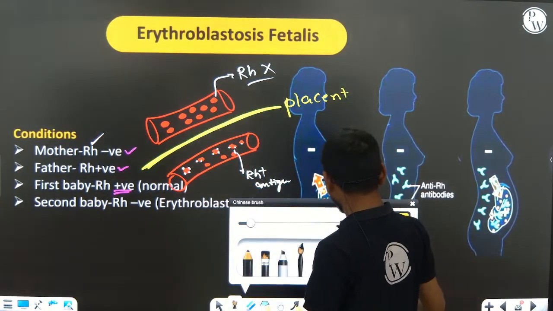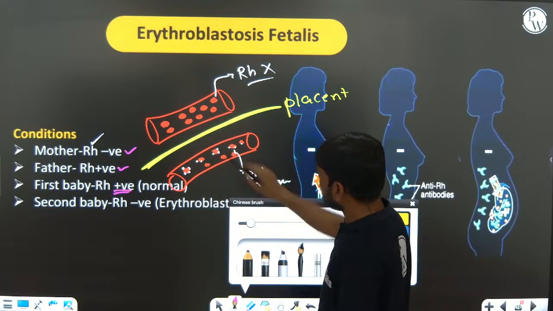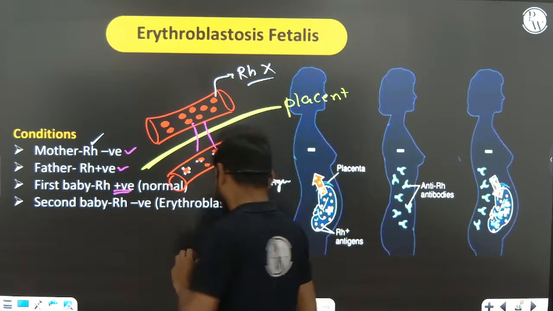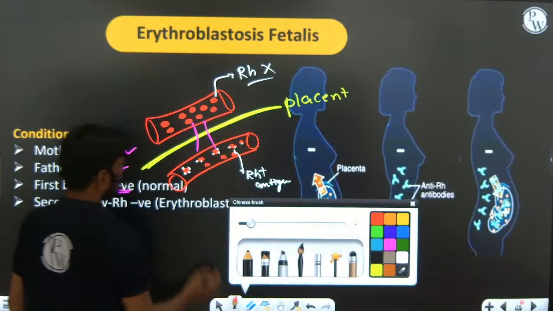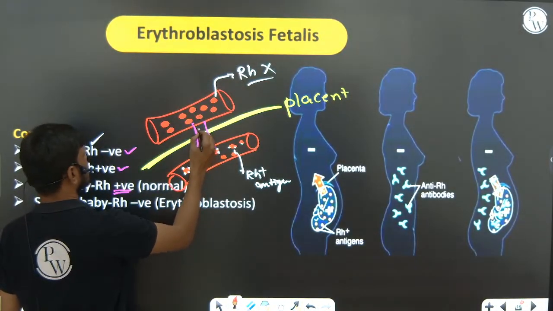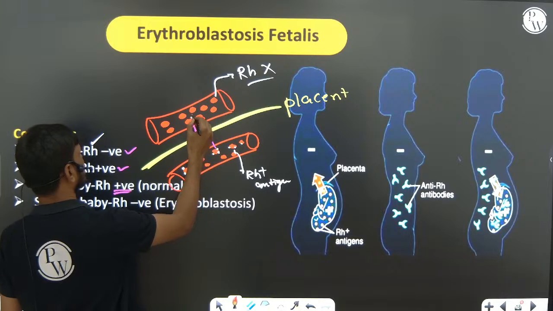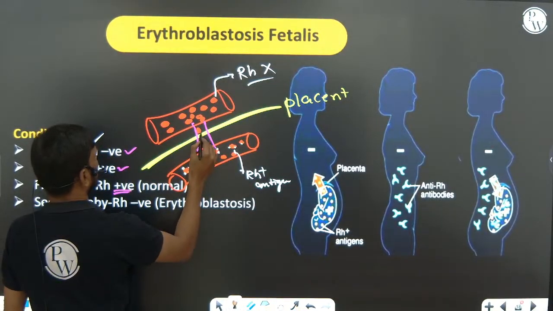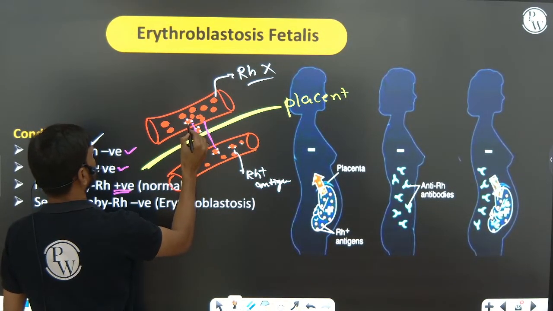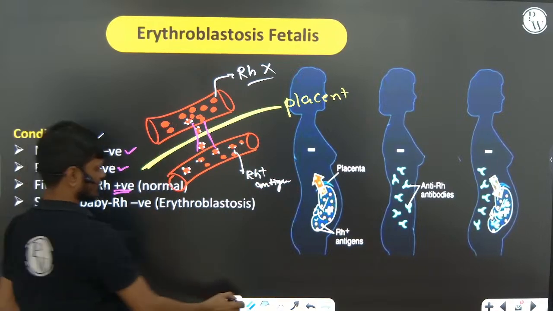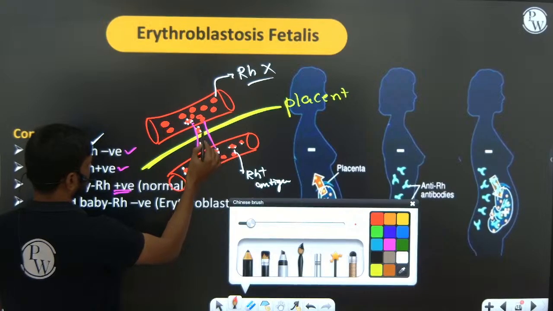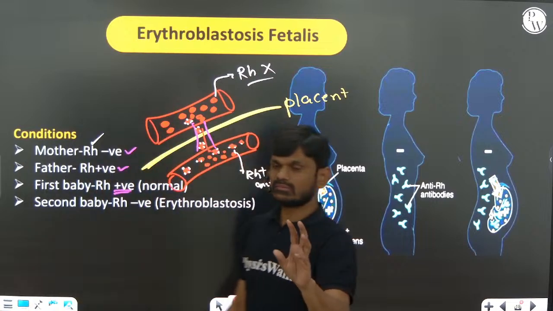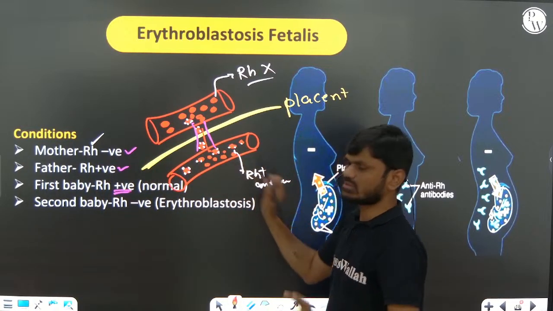During the first delivery, there is rupturing, a breaking of the placenta, and a chance of mixing maternal blood with fetal blood. So RBC which contain RH may enter into the mother's blood, and RBC from the mother also enter into the fetus. But the mother's blood doesn't have any RH antigen on its surface, so nothing will happen there.